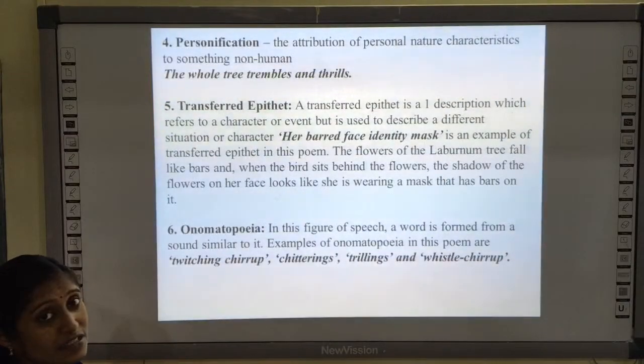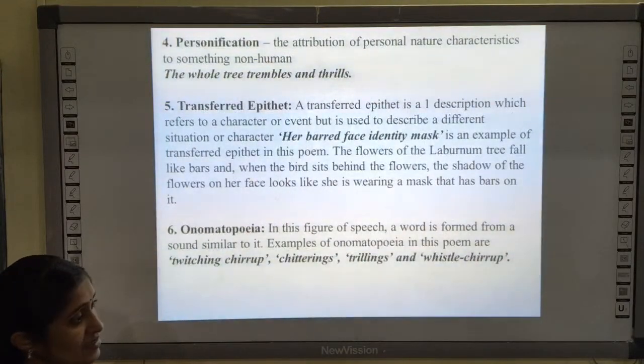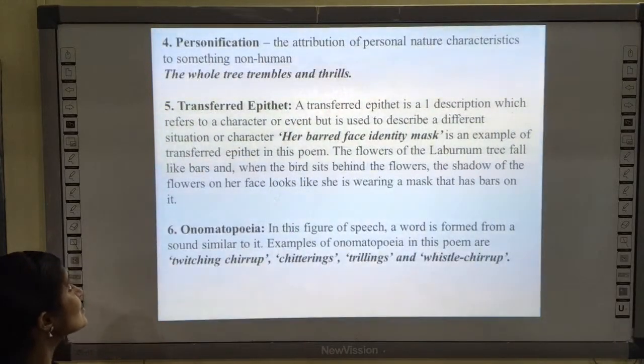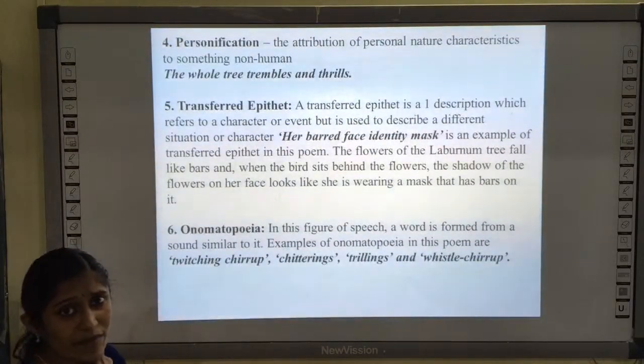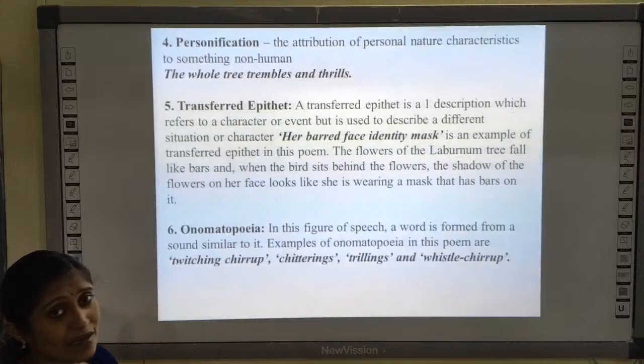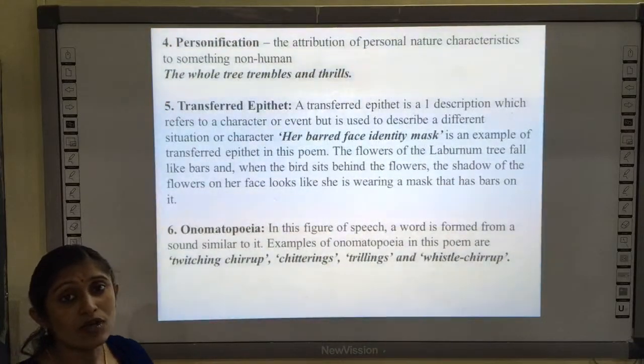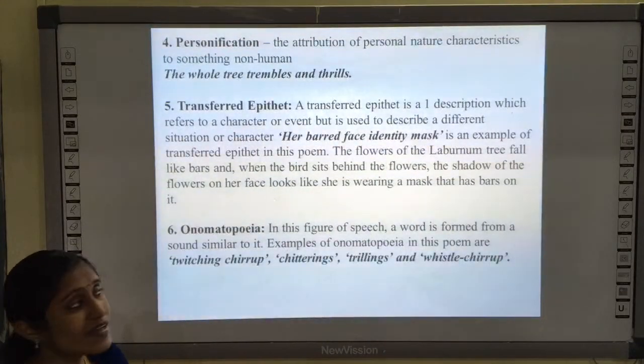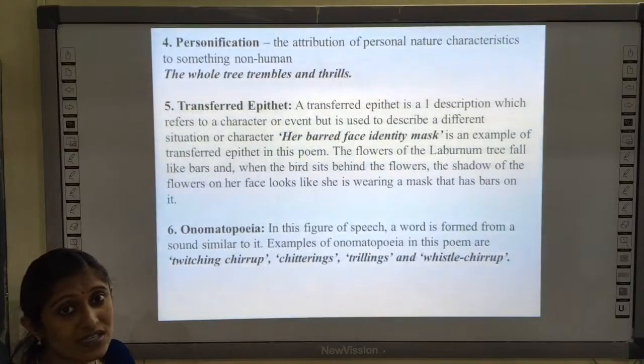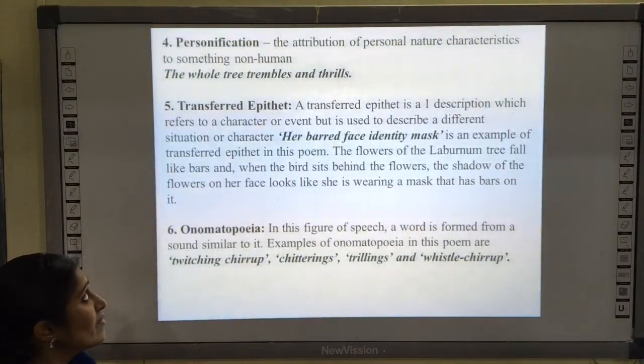And the next literary device used here is personification, the attribution of personal nature characteristics to something non-human. So as I said in the last poem, personification is attributing human quality to non-living things.